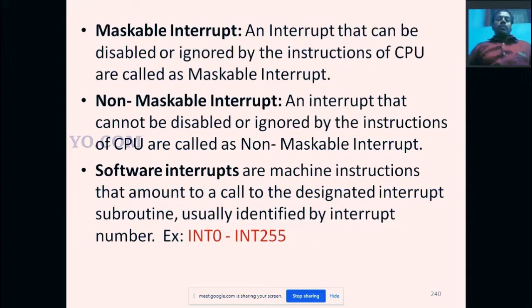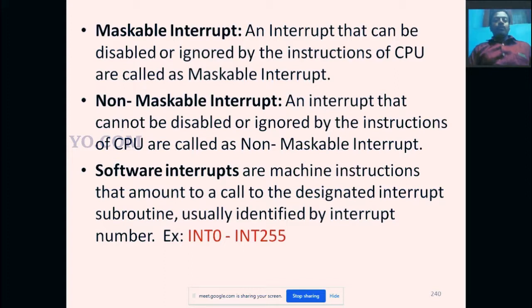What is a maskable interrupt? An interrupt that can be disabled or ignored by the instructions of the CPU is called a maskable interrupt. Consider a hardware interrupt that occurs. That interrupt can be disabled or ignored by the CPU instructions.